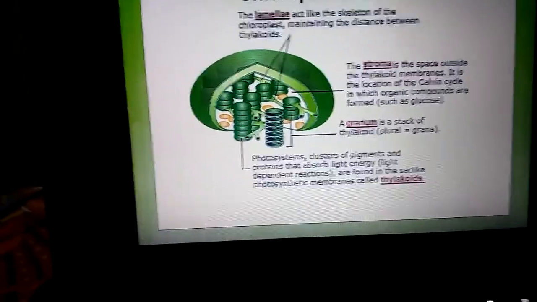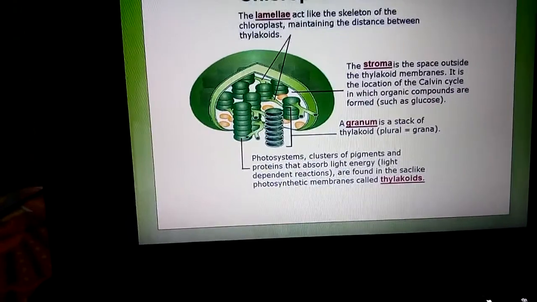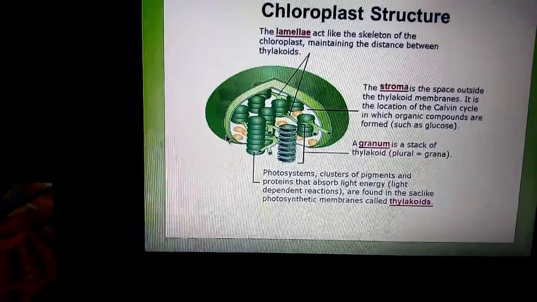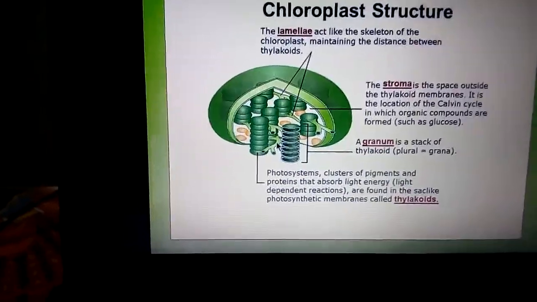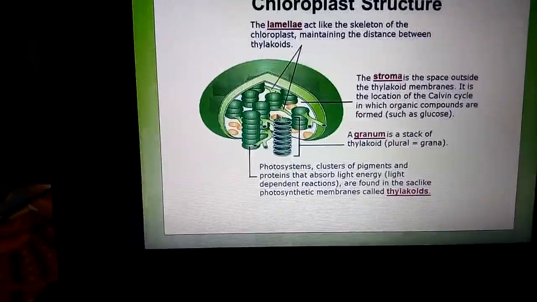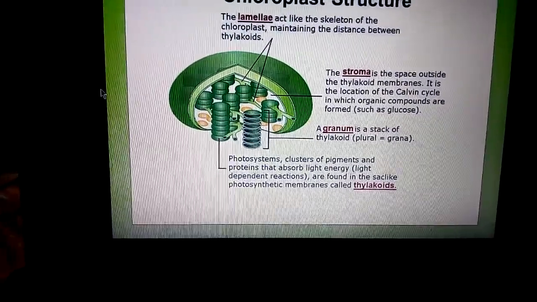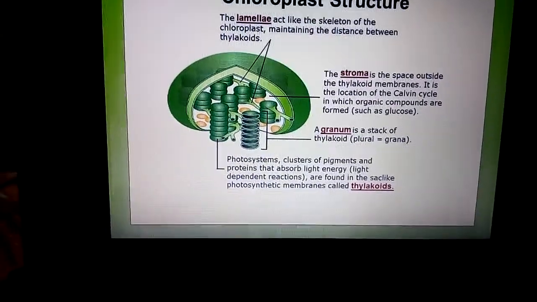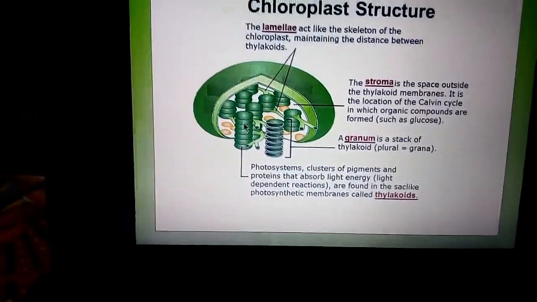So in each chloroplast there are about 40 to 60 grana. Very interesting. And they are 0.3 to 2.7 micrometers in dimension. The cell of higher plants normally contains 10 to 100 single membrane disc-like thylakoids.